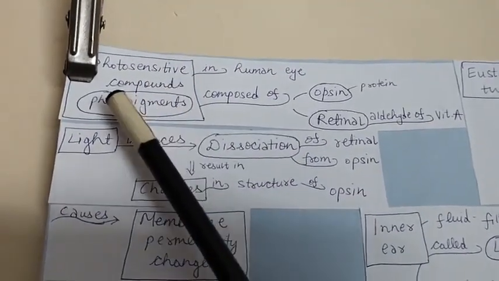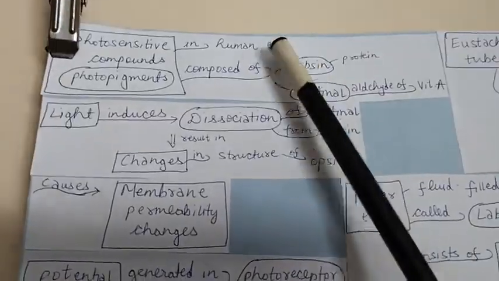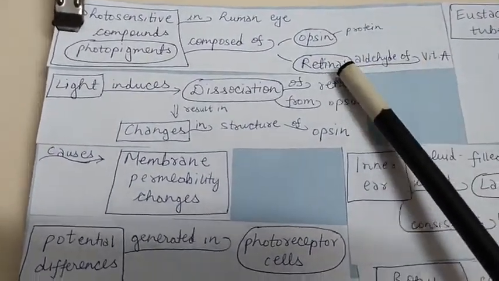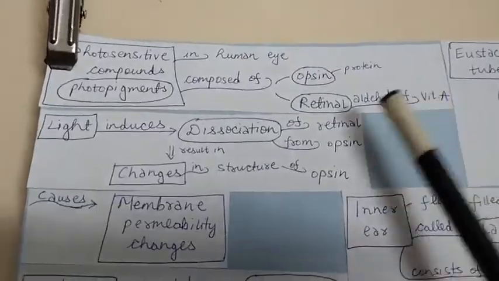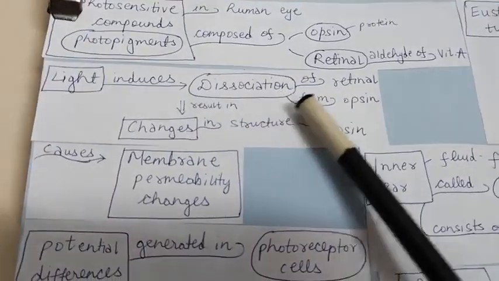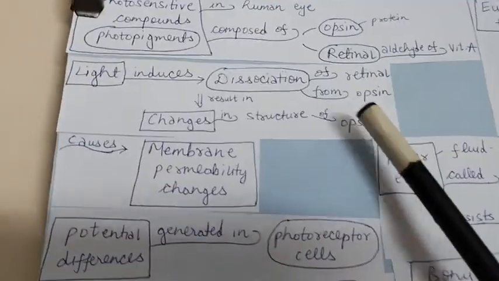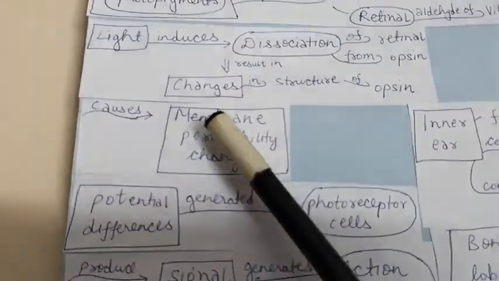Photosensitive compounds or photopigments in the human eye are composed of opsin and retinal. Opsin is a protein and retinal is an aldehyde of vitamin A. Light induces dissociation of retinal from opsin, and this results in changes in the structure of opsin. This causes membrane permeability changes.